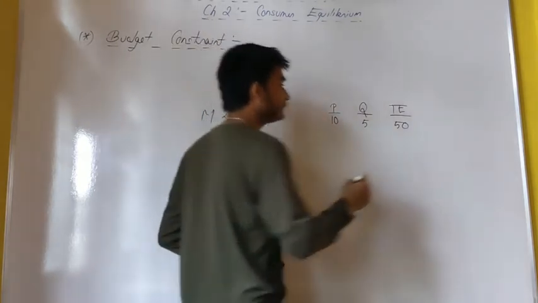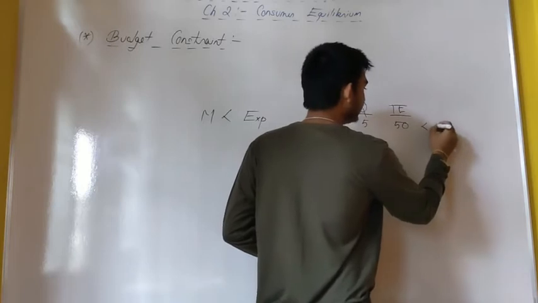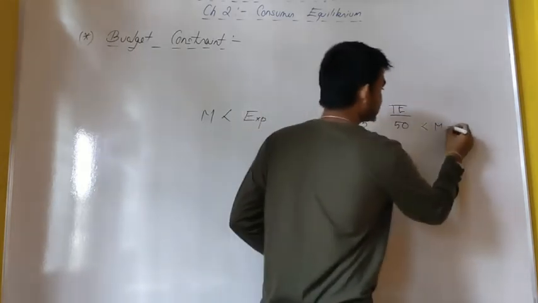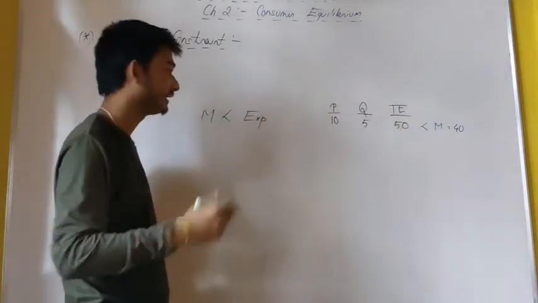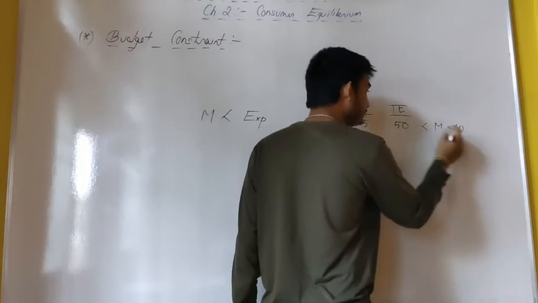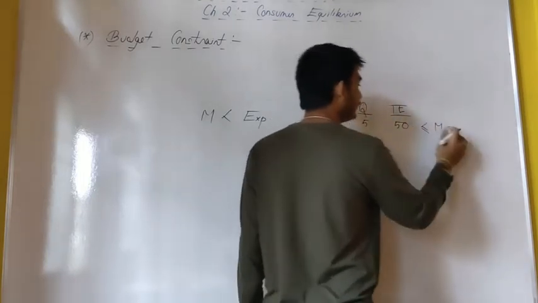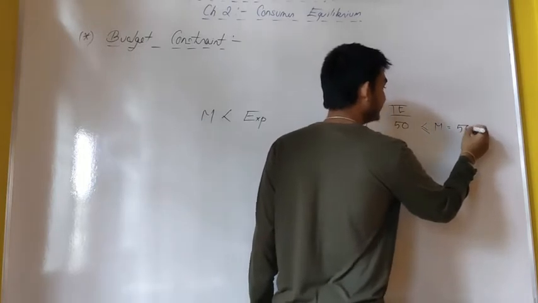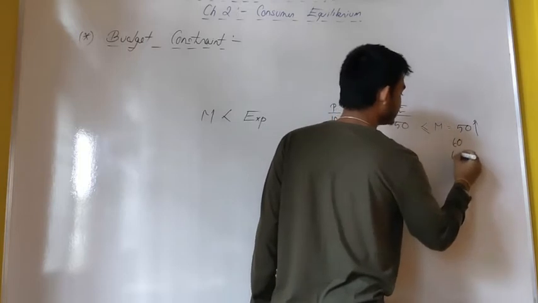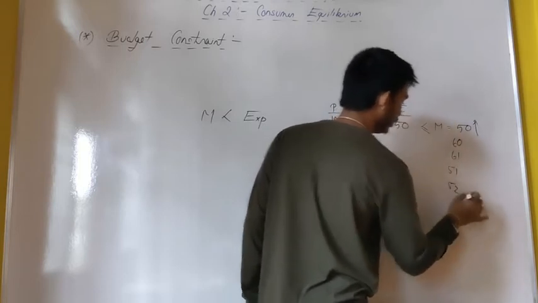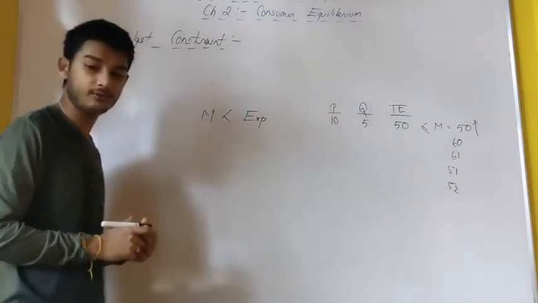Now if the money that I have in my pocket is less than 50, say suppose it is 40, then I cannot have this thing. The money income should be greater than or equal to 50. So money income has to be 50 or maybe more, 51, 52, 60, 61 or anything. It has to be greater than or equal to 50.